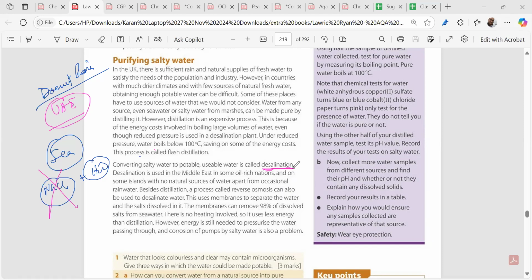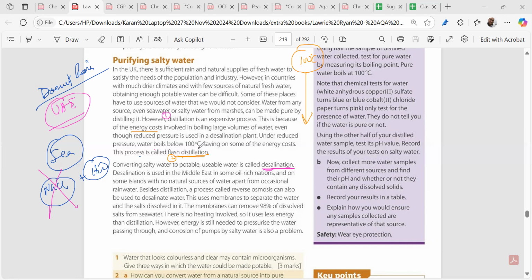Now, in the desalination process, the first process we do is distillation. You can mark it 1. Distillation is an expensive process because it involves a huge amount of energy cost. Large electricity is used. Now, mark it 2 over here. To lower the temperature of boiling, the boiling point of water is 100 degrees centigrade, right? Can we do something where we reduce the temperature of boiling and save energy cost? Yes. That is done by flash distillation.